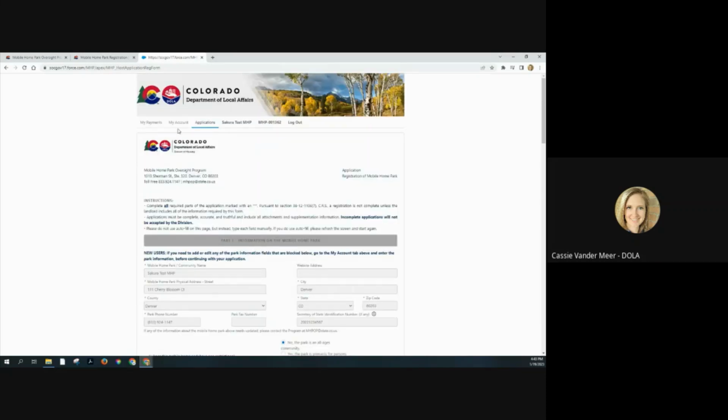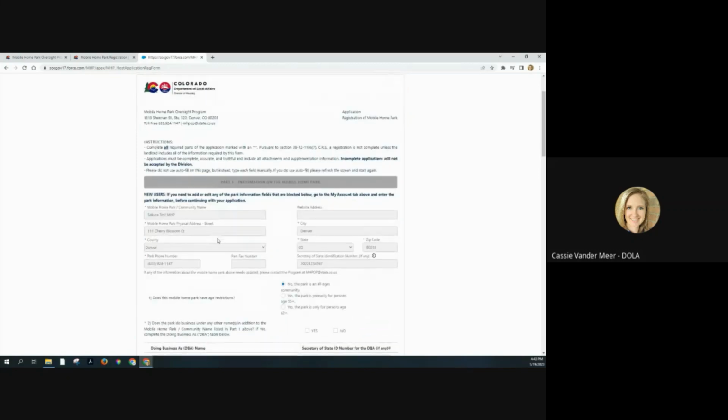If you have any updates to this section, we generally ask that you just email us requesting updates to that section. There is a way through the My Account page. You can edit that information there, but you'll want to do that first before you start doing anything else with the registration form. Our registration forms do not save your progress, so you want to be able to do this all in one go. Moving on to the next questions within part 1.